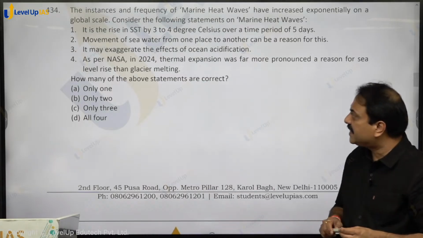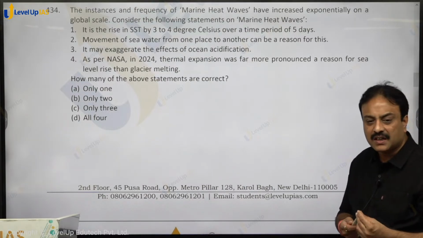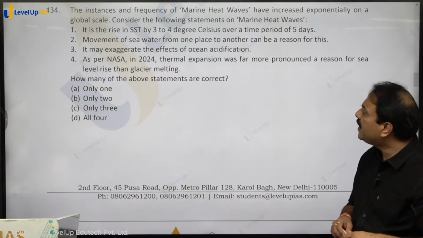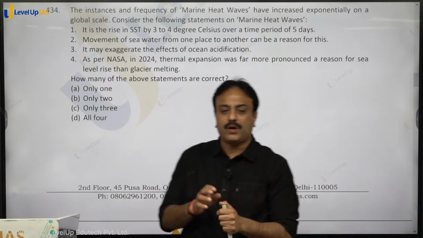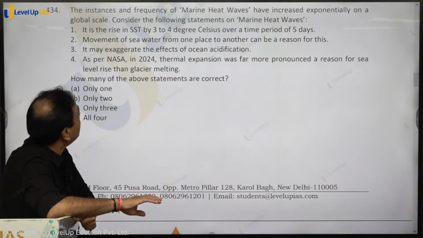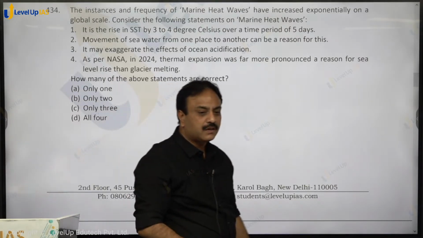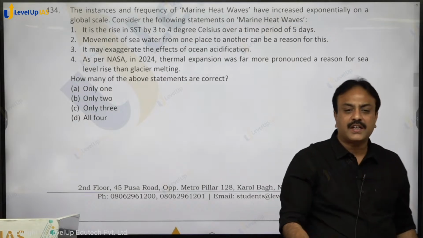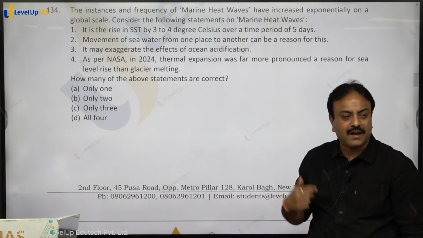It is a rise in the sea surface temperature by 3 to 4 degrees Celsius over a period of 5 days. This is a correct statement. Movement of sea water from one place to another can be a reason for this. If hot water moves from one region to another, it can cause marine heat wave. It is a correct statement. It may exaggerate the effects of ocean acidification. Whatever negative effects were happening due to ocean acidification, due to heat wave, it may further be accelerated.